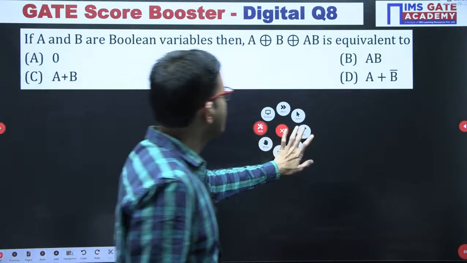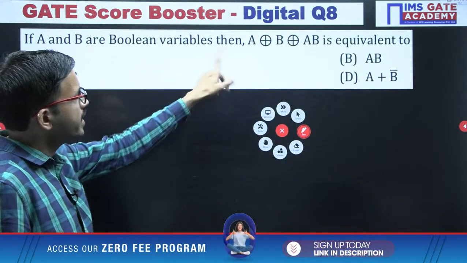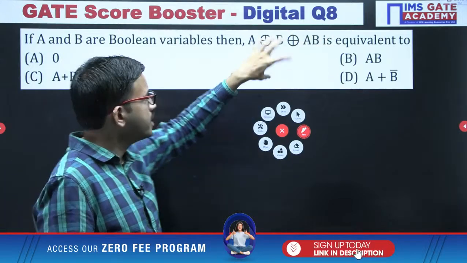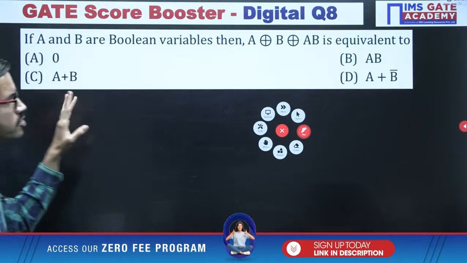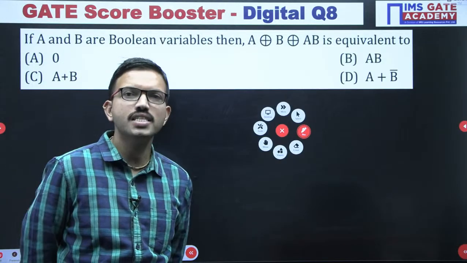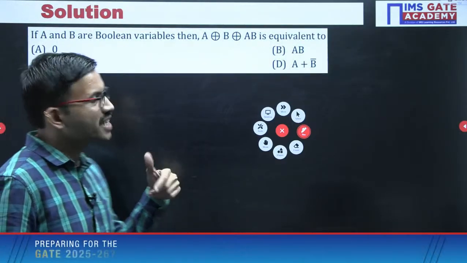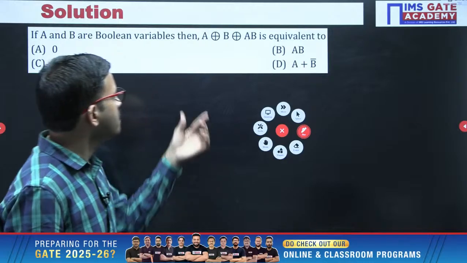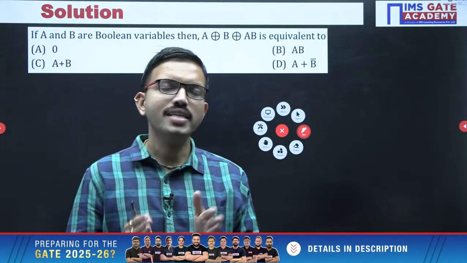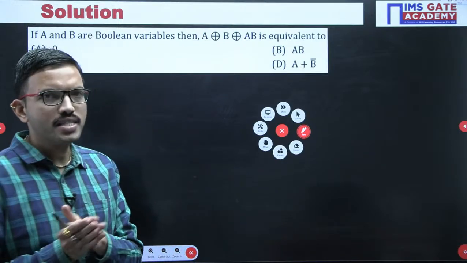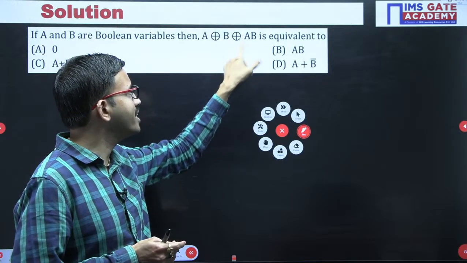So here in this question, they have given one expression like A XOR B XOR AB. That overall expression you have to simplify, and after that among 4 choices whichever option matches will be the correct one. One approach, you can give it a try later: A XOR B expression, you know, is A bar B plus AB bar. Whatever expression you got, you can consider it as X. Another variable Y, here Y is nothing but AB.